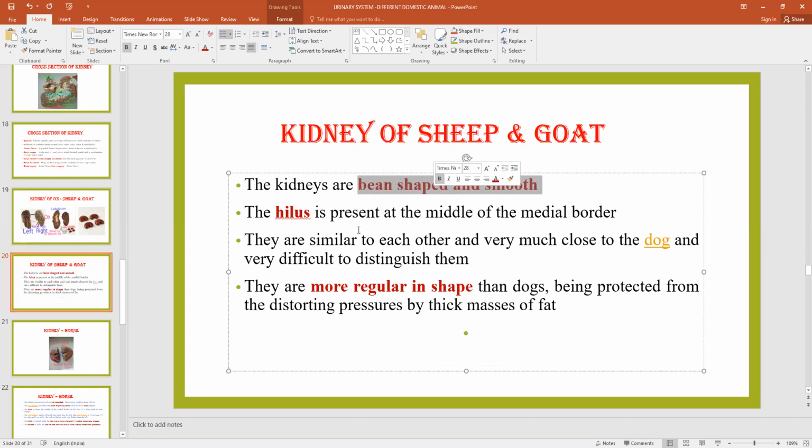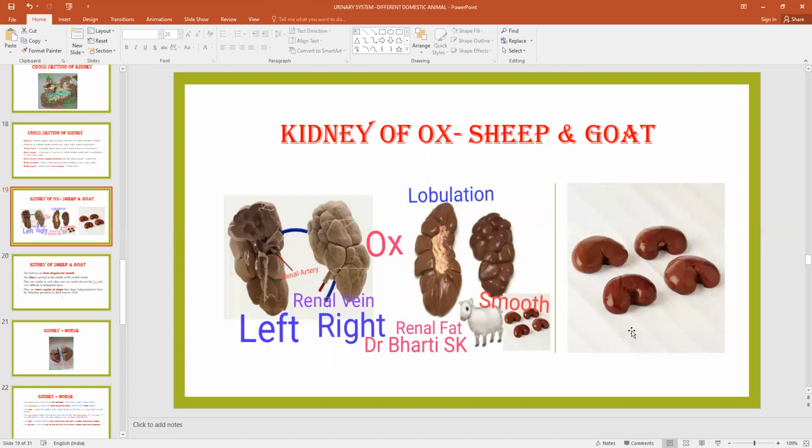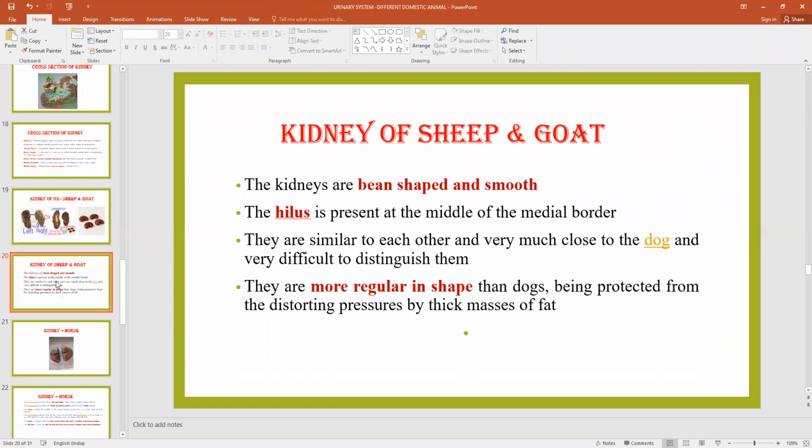The hilus is present at the middle of the medial border, and this is similar to that of the dog. Sometimes you may get confused between the kidney of the dog and ox, but there are some distinguishing points we will discuss in the structure of the kidney of the dog. The shape is more regular, and the boundary is more regular. So these are the structures of the kidney of the sheep and goat, which are similar to the dog. But when we see the boundary in case of the sheep and goat, it is regular in comparison to that of the dog. We will discuss later on.